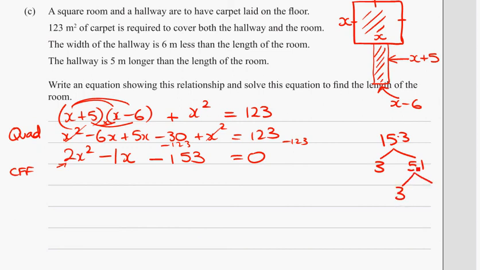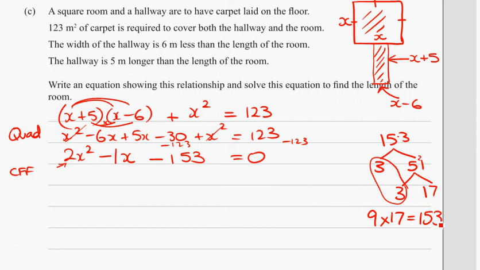So once again, 3's into 51, 3's into 5 go once, carry the 2, 3's into 21 go 7. So 3 is clearly a factor, 51 is a factor, we've got 17. And if you know about using factor trees, 3 times 3 is 9, 9 times 17 is going to equal 153.